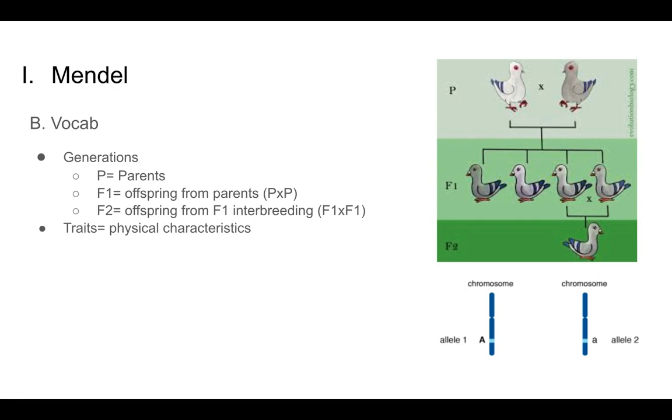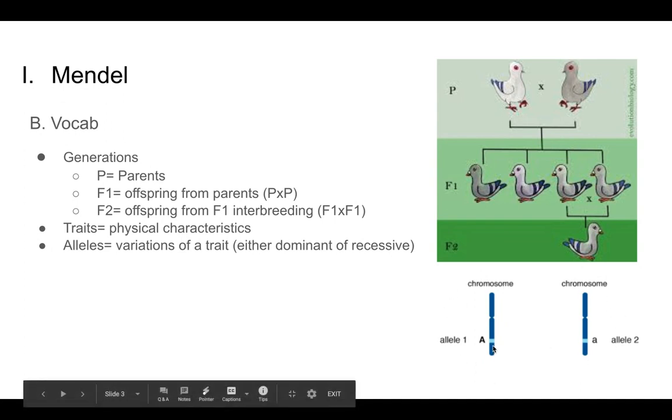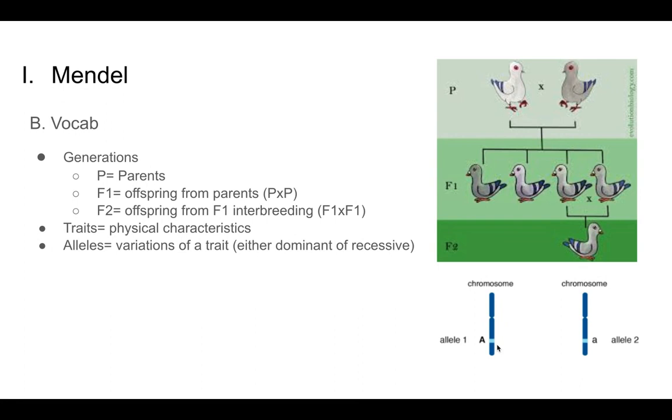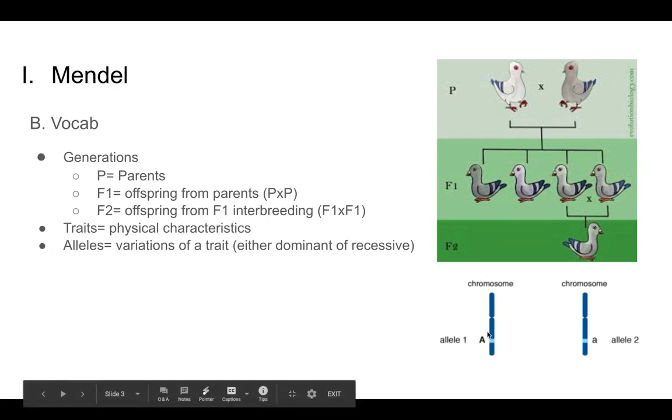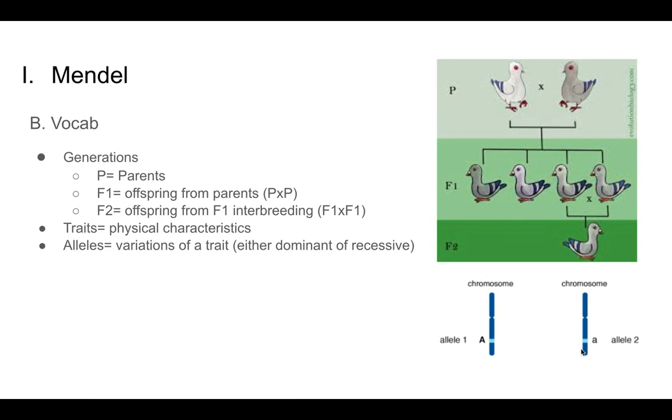Now, when we talk about traits, we're talking about physical characteristics, and then we're also discussing something called alleles. And so alleles are the fancy word. At the time, Mendel did not coin this term. He called them factors. But alleles are different variations of a particular trait. So for example, if you check out these chromosomes down here, here is the A trait, whatever it codes for. And one version of the A trait, or one possible allele for the A trait, is a dominant allele, capital A. The other possible version of the trait is recessive, indicated with a lowercase letter.